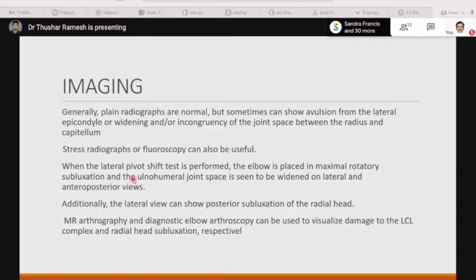When a lateral pivot shift test is performed, the elbow is placed in maximum rotatory subluxation and the ulnohumeral joint space is seen to be widened on the lateral and anteroposterior views. Additionally, a lateral view can show posterior subluxation of the radial head. An MR arthrography and a diagnostic elbow arthroscopy can be used to visualize the damage of the lateral collateral ligament complex and the radial head subluxation respectively.